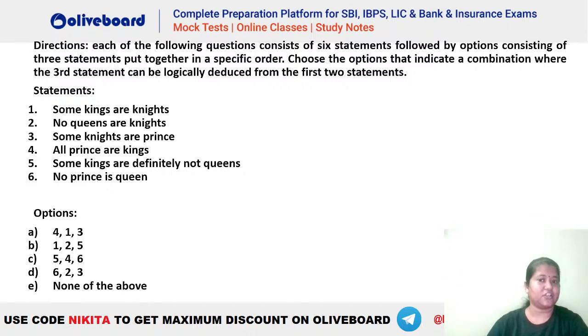Anyone else? So you have to tell me out of which of the following 5 options is the third option deduced from the first 2 when taken as a statement. That is, let's say if you take fourth and first as a statement, can 3 be the logical conclusion that can be deduced on the basis of the first 2 statements? B. Okay, let's check. ठीक है, A है कि B है? Most of us are getting B here.